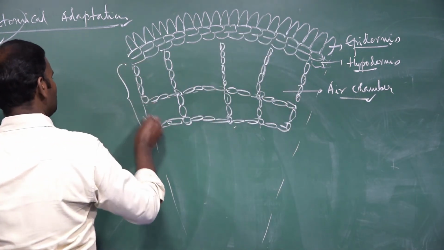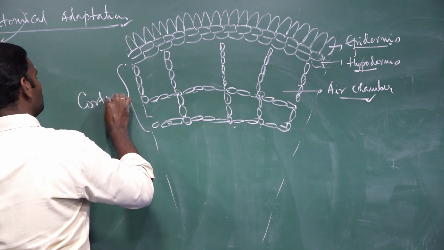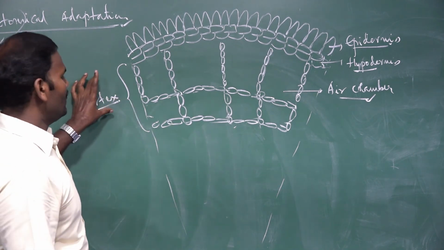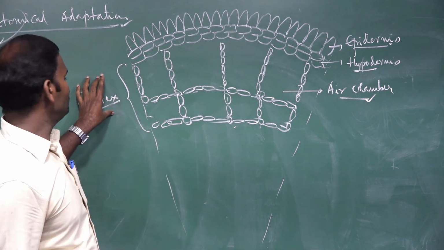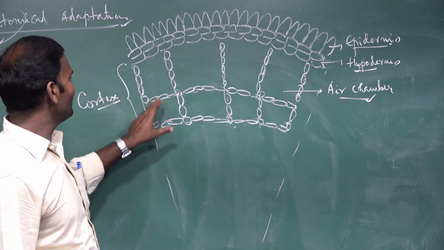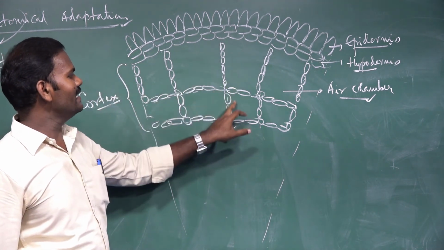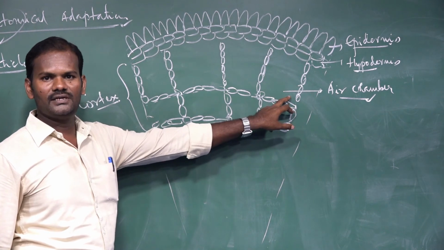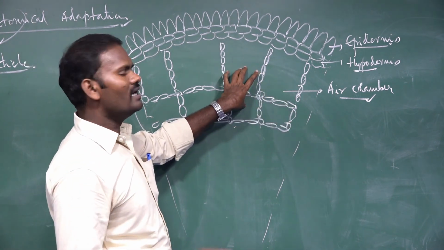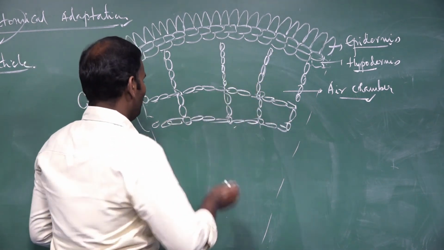This entire structure is called cortex. Due to the presence of this air space, they float freely on the water surface.